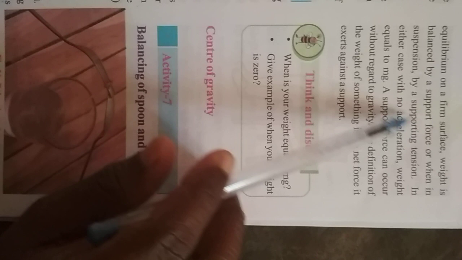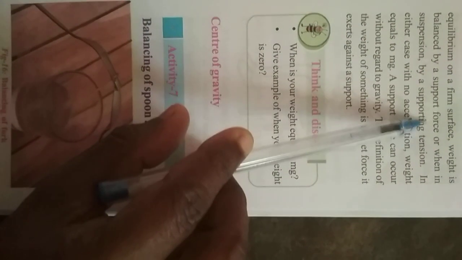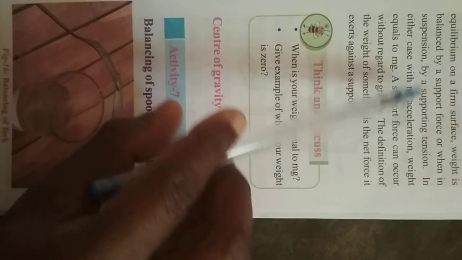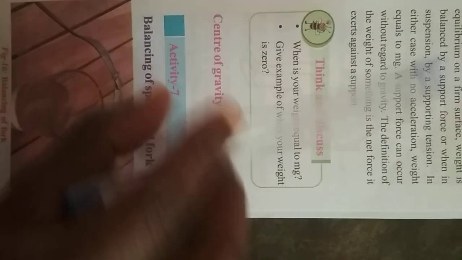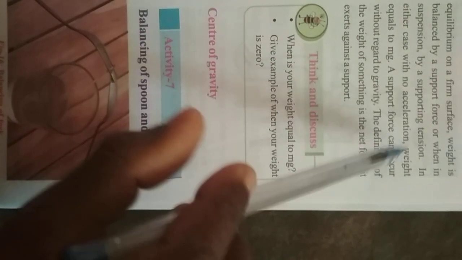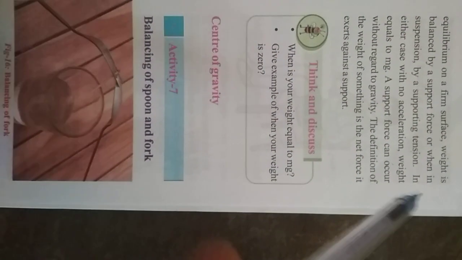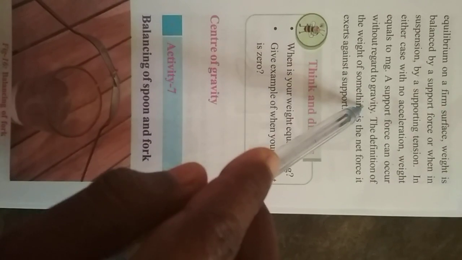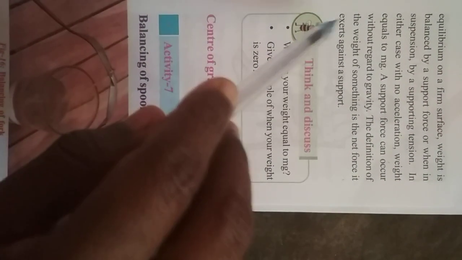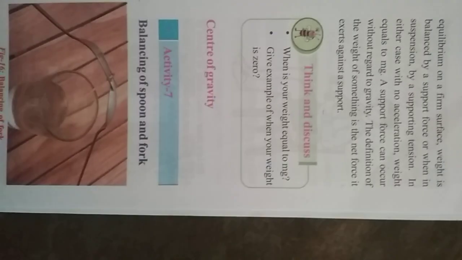We treated the weight of an object as the force due to gravity upon it. When in equilibrium on a firm surface, weight is balanced by a support force, or when in suspension, by a supporting tension. In either case, with no acceleration, weight equals mg. A support force can occur without regard to gravity. The definition of weight of something is the net force it exerts against a support.